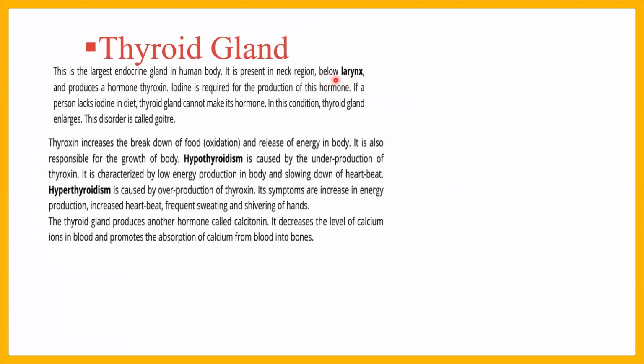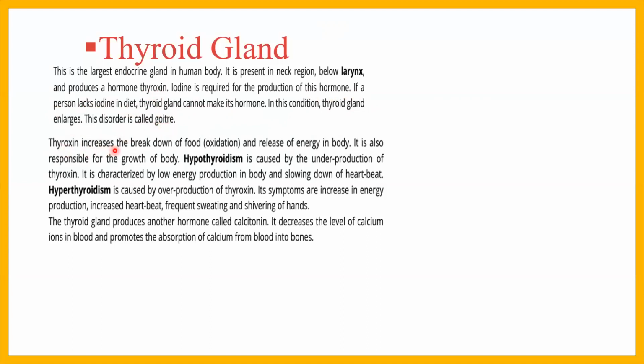The thyroid gland is present below the larynx and produces a hormone, thyroxine. Iodine is required for the production of thyroxine. If a person lacks iodine in the diet, the thyroid gland cannot make its hormone. In this condition, the thyroid gland enlarges, and this disorder is called goiter.